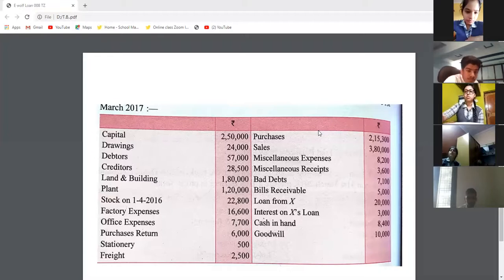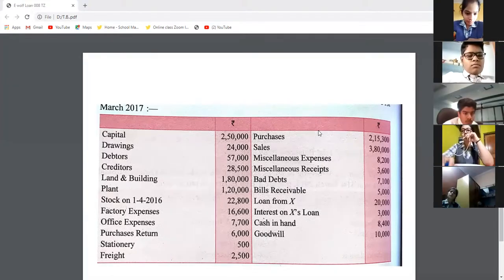Now loan from X, Kritika. That will be debit or credit? Loan from X. Kritika Vijay, is it debit or credit? We are unable to hear your voice. Mac Bajaj, loan from X. Kritika, continue, give your answer.